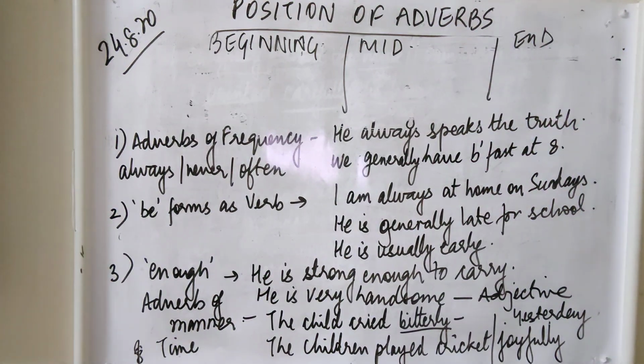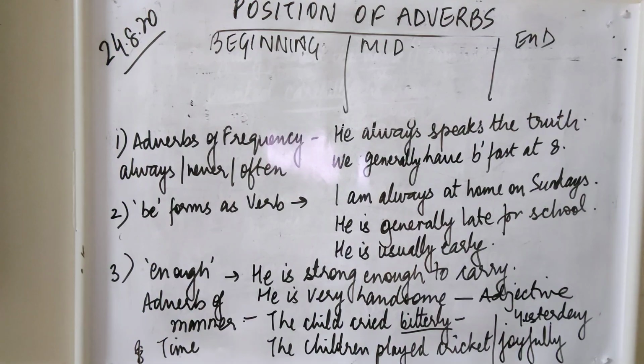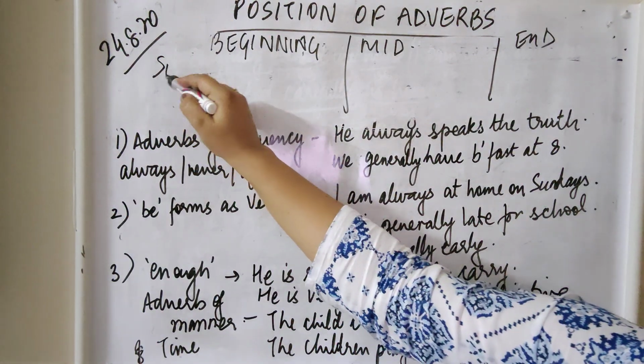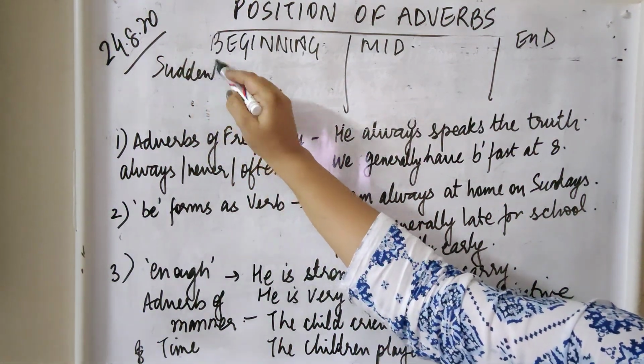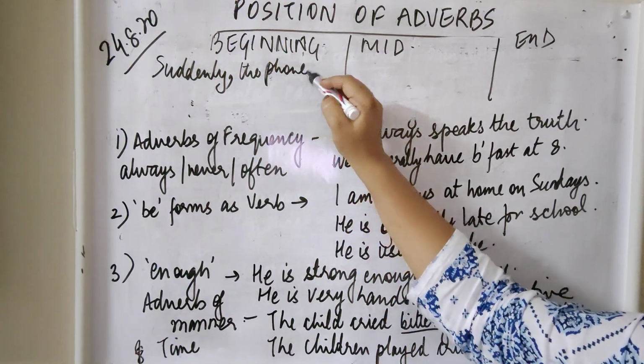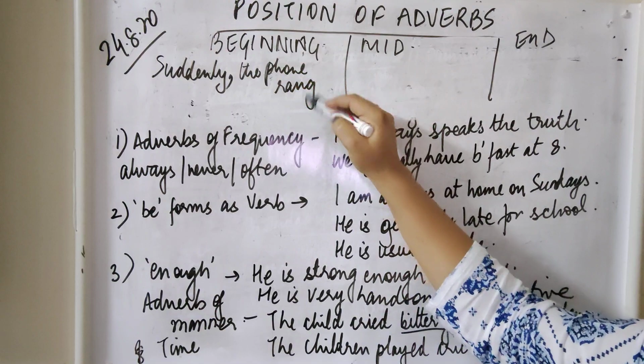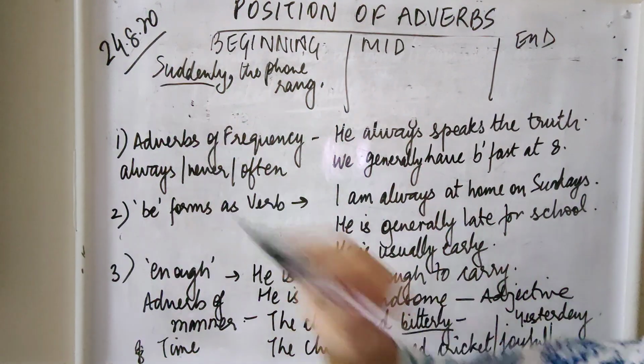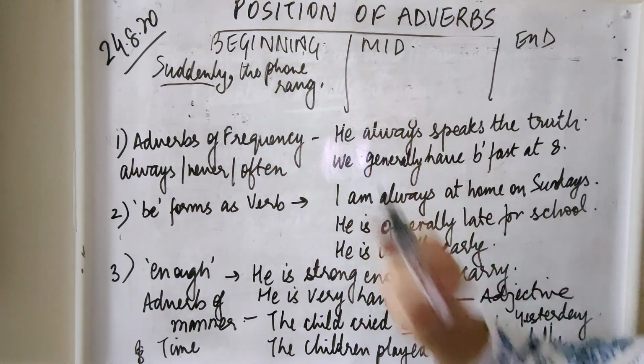For example, if I say, "Suddenly, the phone rang." Here suddenly is an adverb and it is used in the beginning of the sentence.